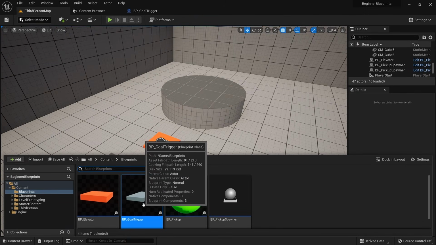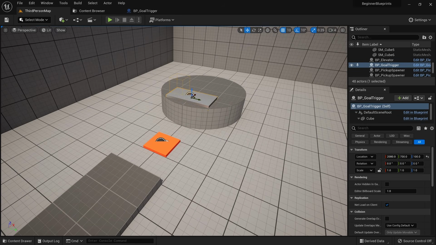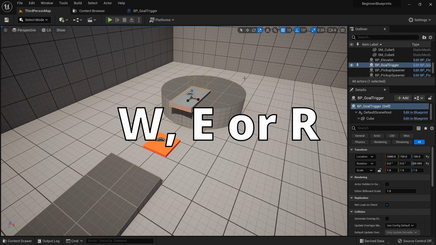Let's put an instance of this blueprint into the world now, next to our elevator. Your rotation might not be correct, so you can use the buttons at the top to go into rotation mode and change the gizmo type. You can then click the blue area and rotate the object by 90 degrees. While an object is selected, you can also change the gizmo mode by pressing W, E or R.